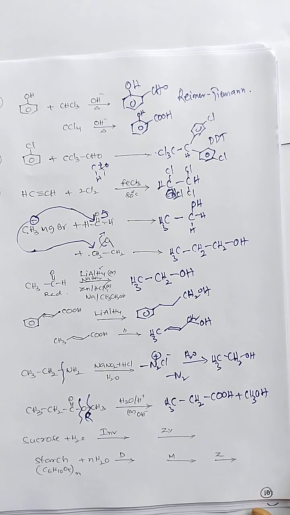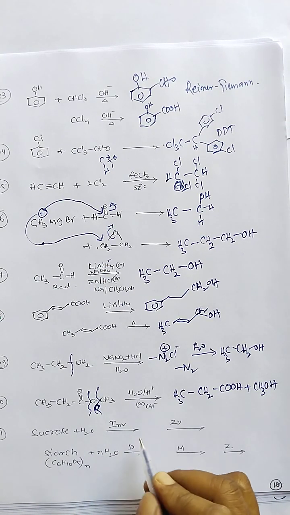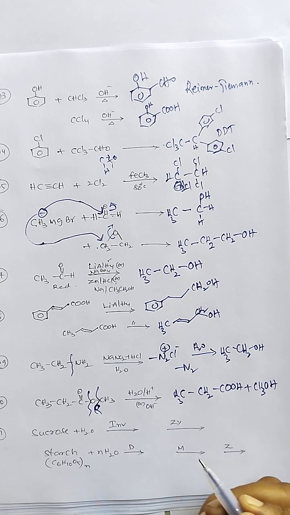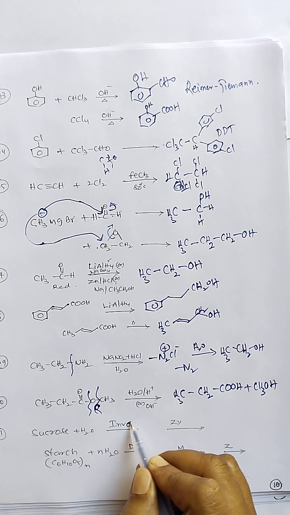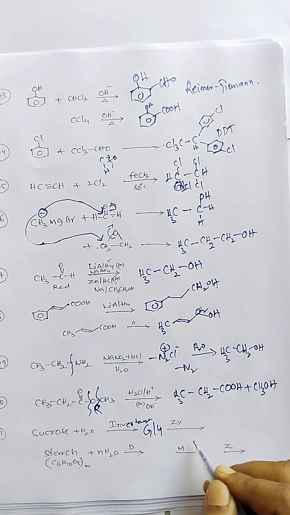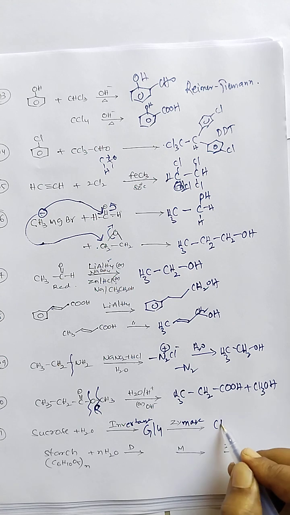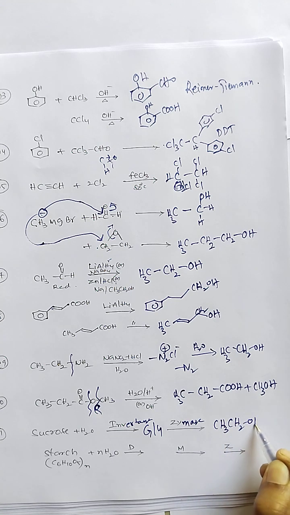Next, the 1/10th reaction. Sucrose undergoes hydrolysis with the invertase enzyme, so we get glucose, and then upon reaction with the zymase enzyme, we get ethyl alcohol. This is the alcohols chapter.